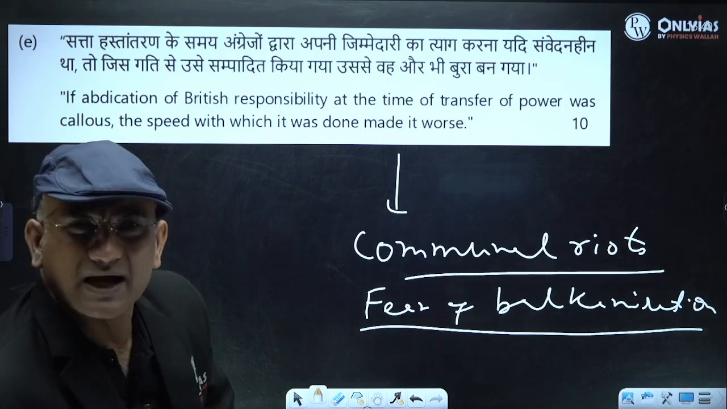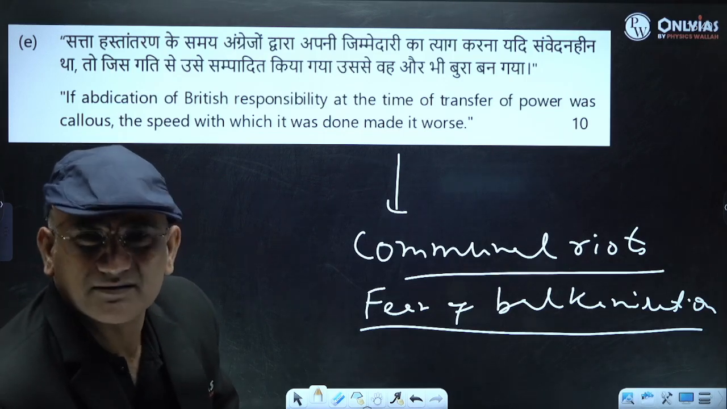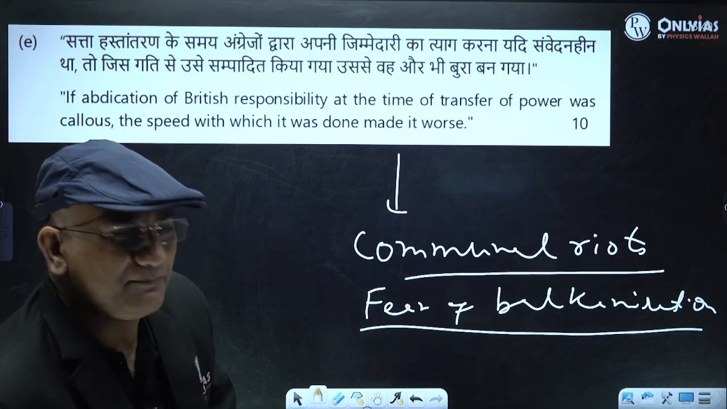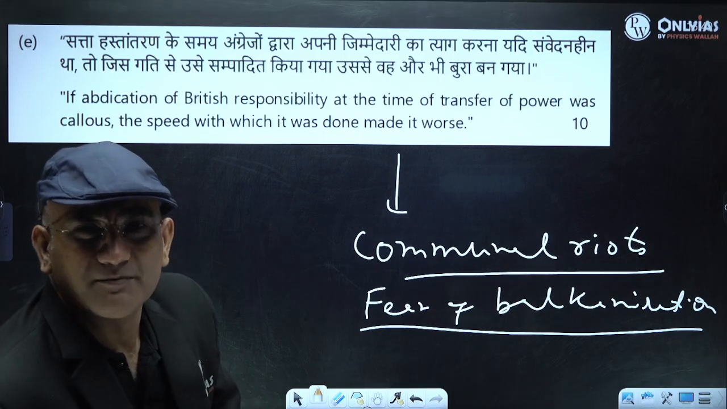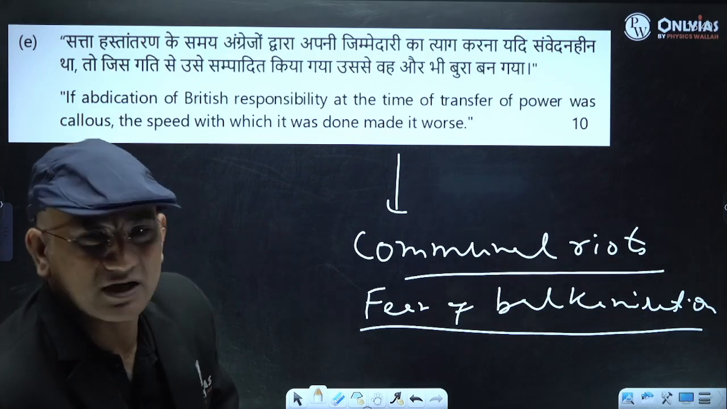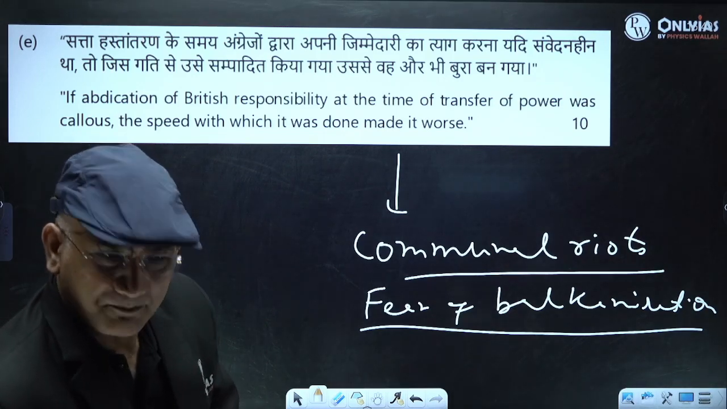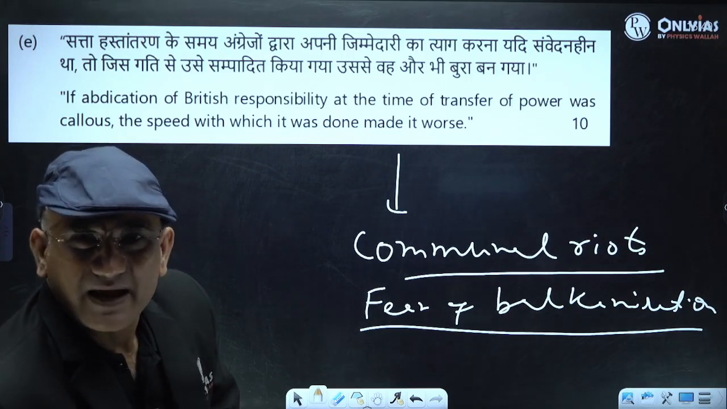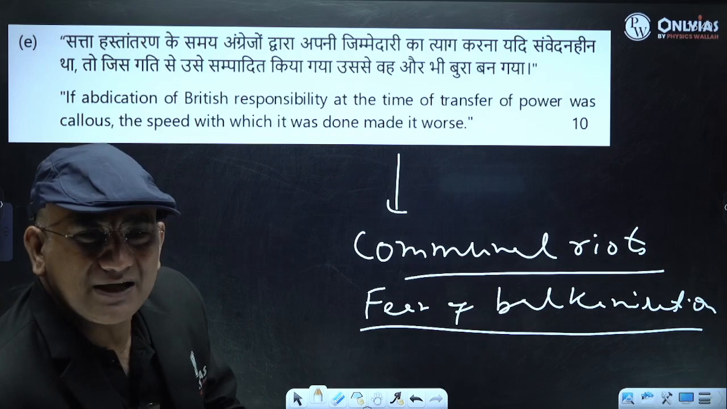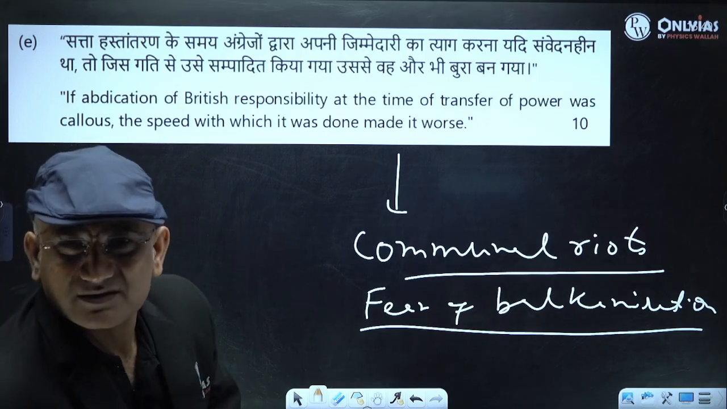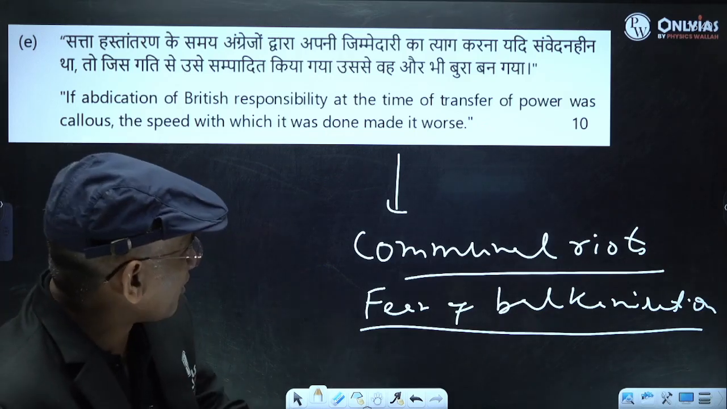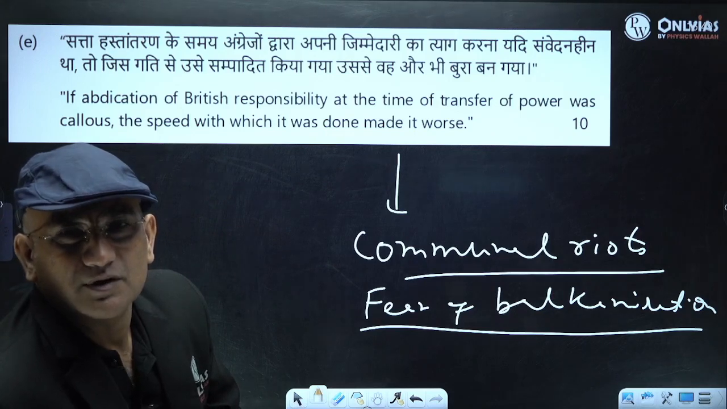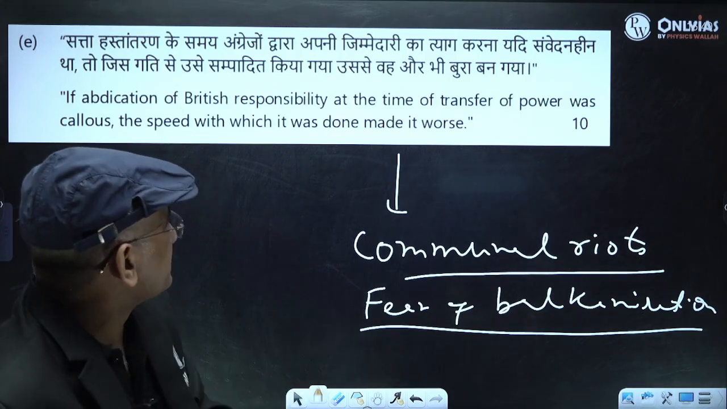I hope you have the idea of Plan Balkan. I hope you have the idea of the breakdown plan. But finally, because of Menon, because of Vallabhbhai Patel, there was the 3rd June Plan. But they were actually in a hurry. And the speed made the situation worse. And you have to write what kind of problem emerged because of this kind of speed.